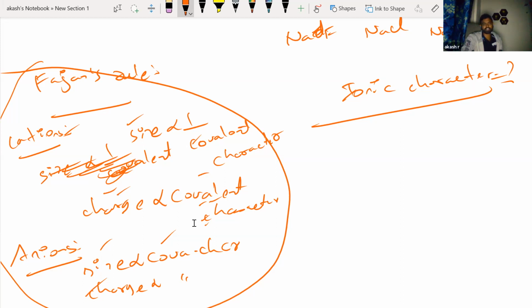What is the answer? Anybody has the answer? It's okay if you're wrong, you can tell me. Which is going to have maximum ionic character, or which is going to have the least ionic character?